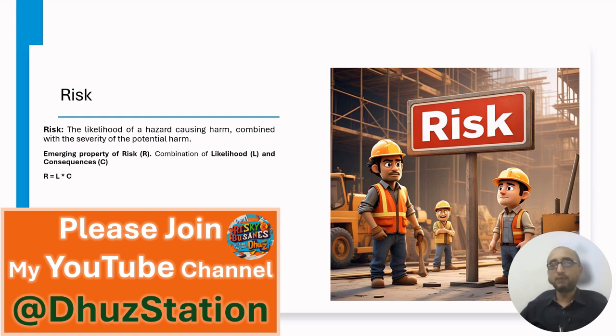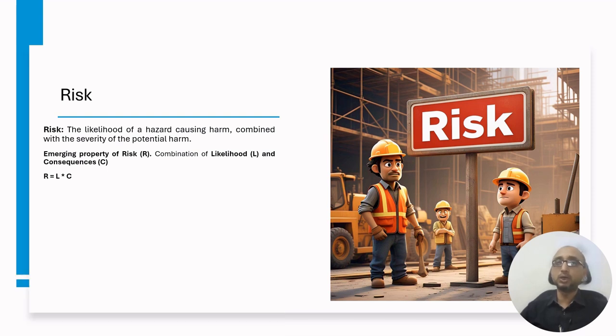But just imagine that somehow the same lion comes out and is in front of you. Now what do you think? What is the risk now? You see, immediately the risk has gone from minimal to very high. Now the likelihood that it will target you is very high. Also, the consequences are very high. So you see, risk is basically the characteristic of the hazard under the conditions. As the conditions change, risk may be high. As the conditions change, it may be low.